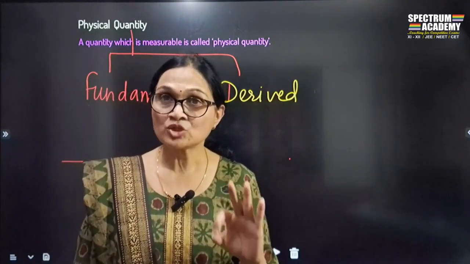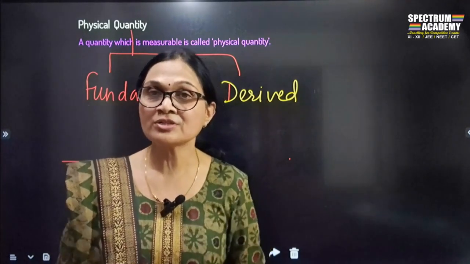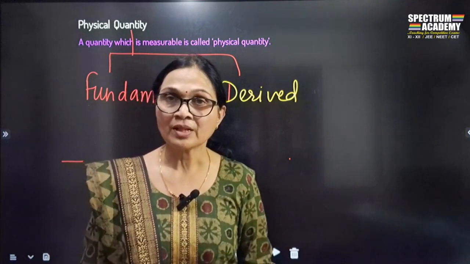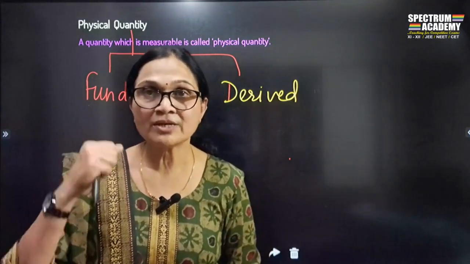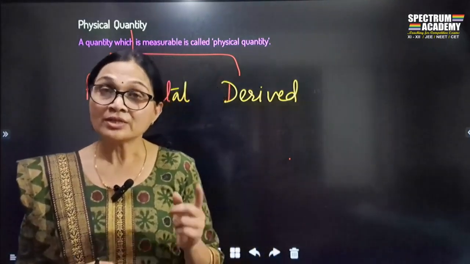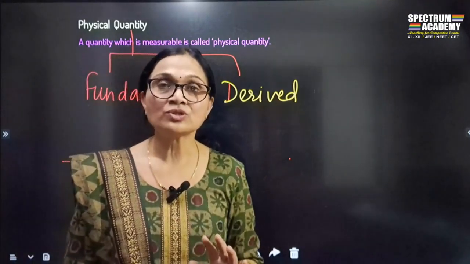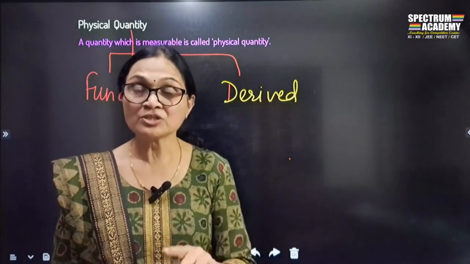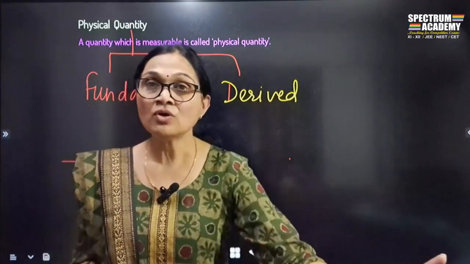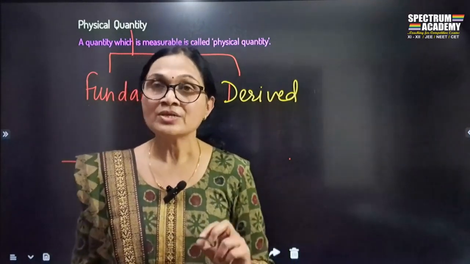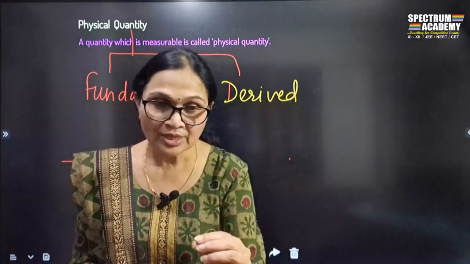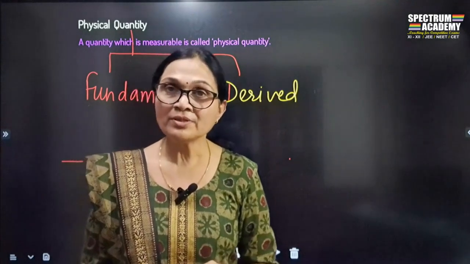These examples show that you can directly measure these quantities. Length can be directly measured by the measuring tape. Mass can be directly measured by the weighing machine. The temperature can be directly measured by use of what? Thermometer. But if I ask you to find out the volume of the room, or if I ask you to find out the area of the room, then what happens?